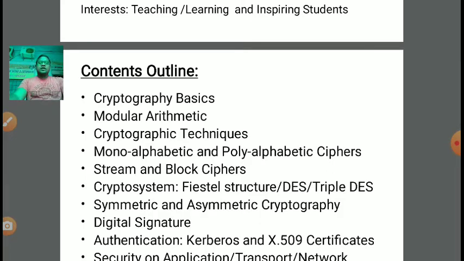The ingredients of a basic crypto system we have discussed like plain text, ciphertext, encryption algorithm, decryption algorithm, public key, private key, and the channel. Clear? In symmetric and asymmetric, what are the differences? In which scenario symmetric is applicable, and in which scenario asymmetric cryptography is helpful? All these concepts we have discussed in detail.